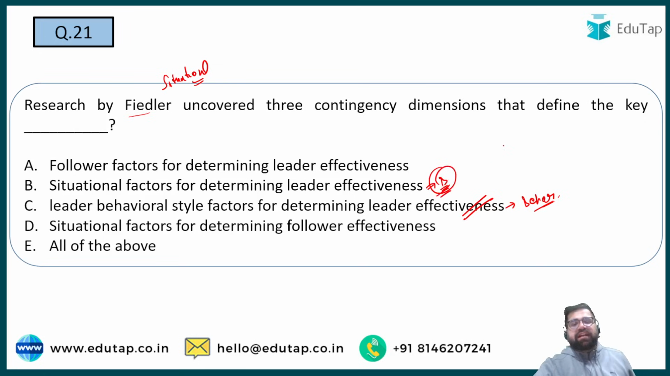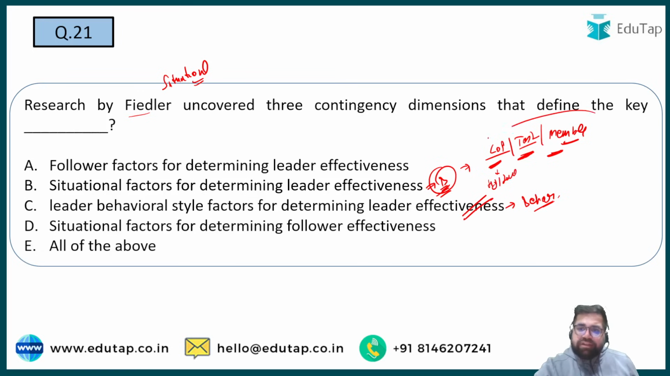So there are three factors which determine the leader's effectiveness. First is your leader position power. Then you also have whether the task is structured or not, and then you also check the leader member relationships. Right? First you check member relationships, task whether it is structured or not, and then you check whether leader has high power or low power. Based on these three factors, you tell that the leader can be task motivated, or rather he is a relationship motivated leader, or task oriented or relationship oriented.